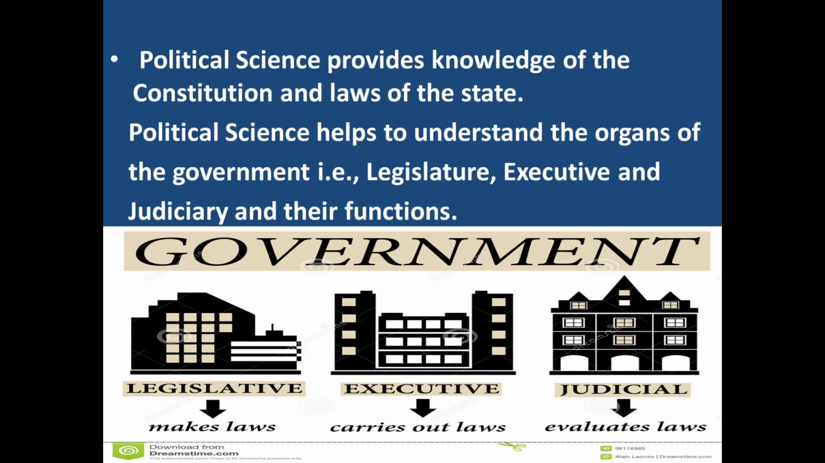Political science helps to understand the organs of the government. There are three organs of the government: legislature, executive and judiciary. Political science gives us information about these three organs of the government and their functions. What are the functions of these three organs? That is, legislature, it makes the laws. Executive, it carries out the laws, means it brings the laws into existence. And judiciary, it evaluates the laws, it provides justice to the people.